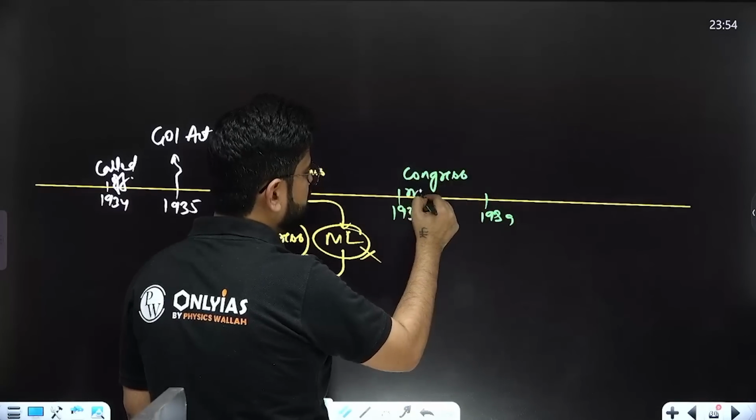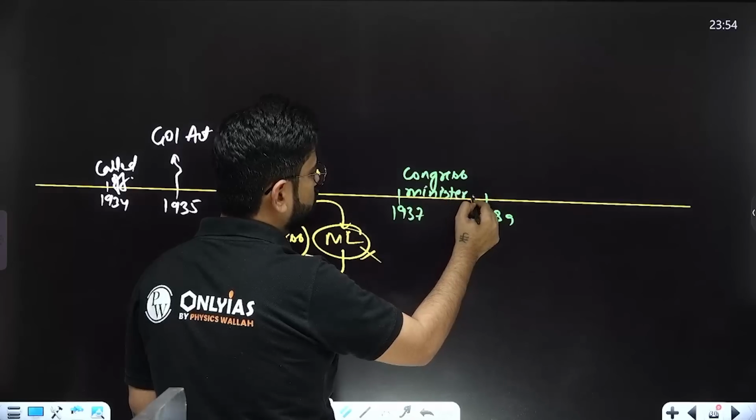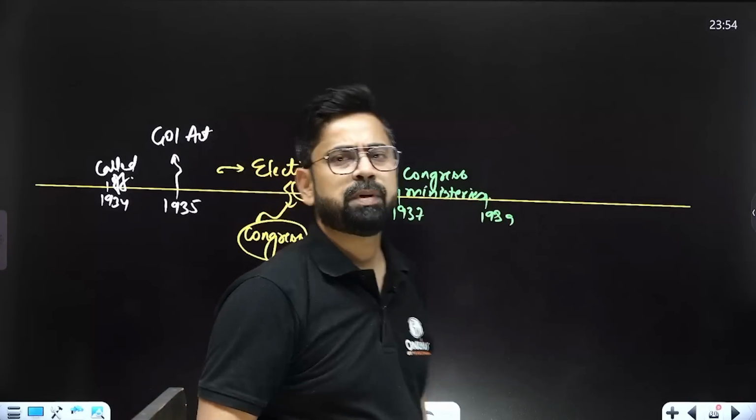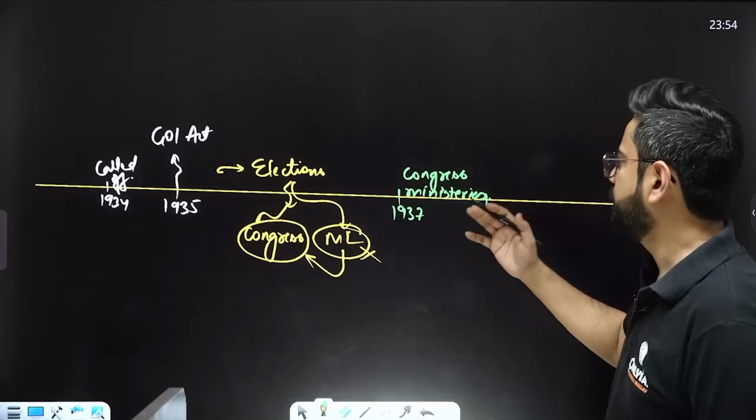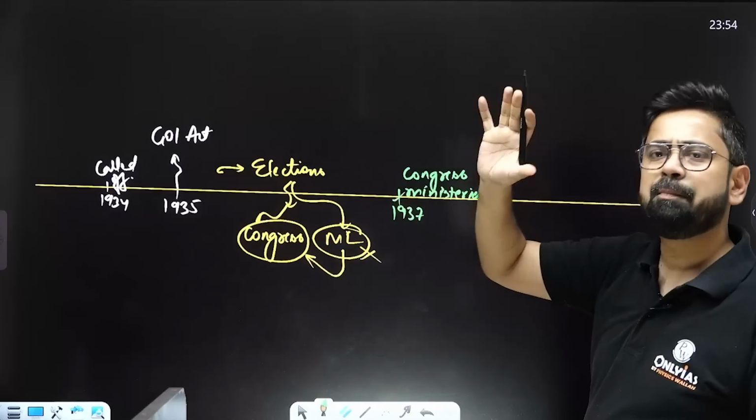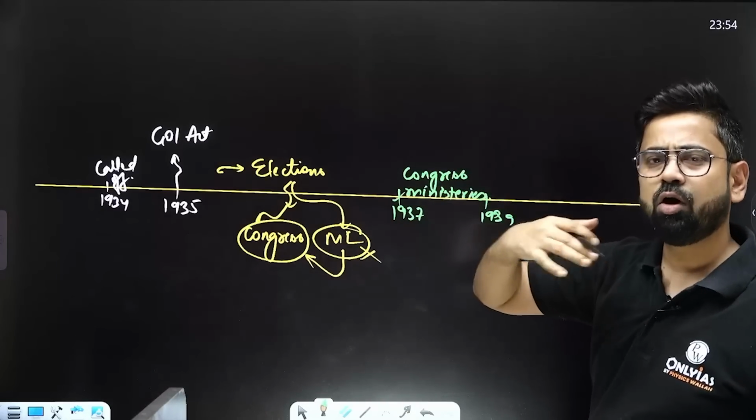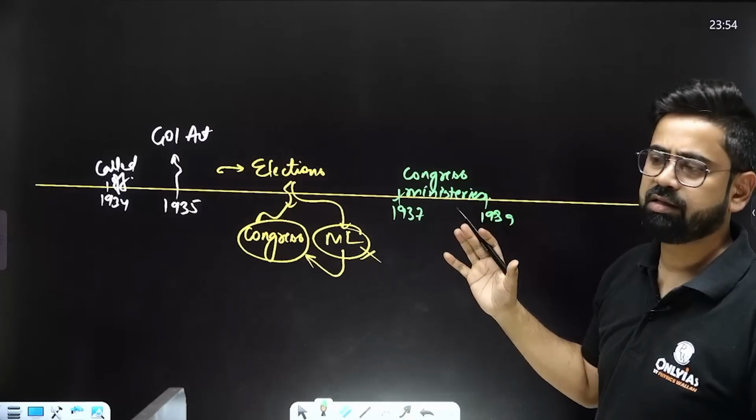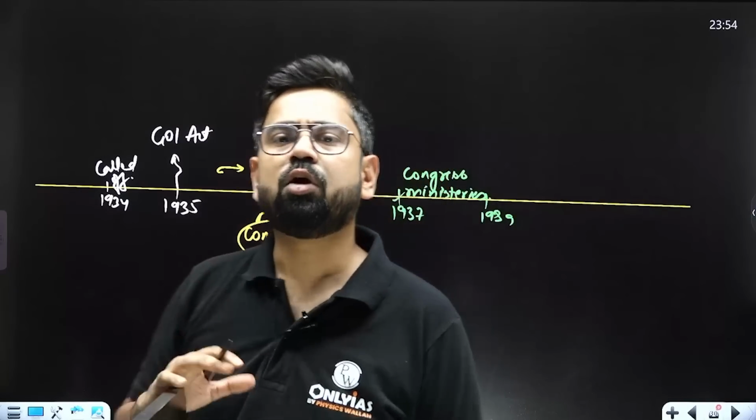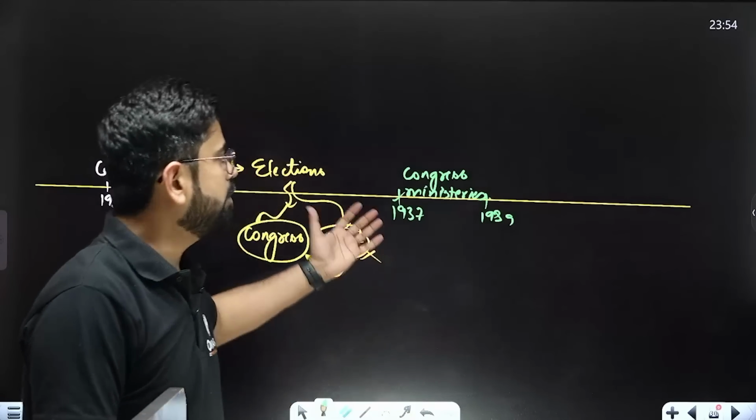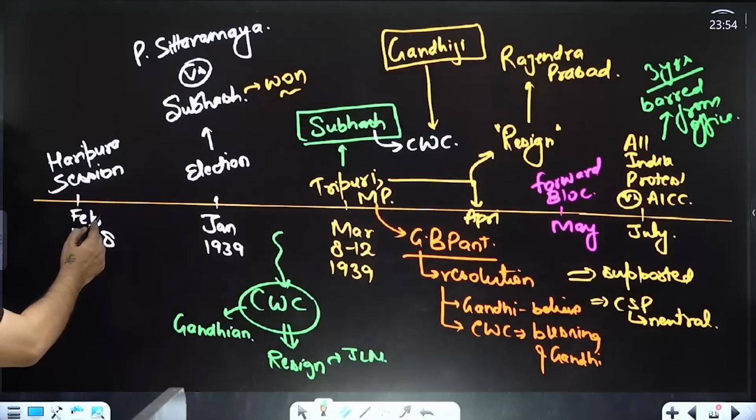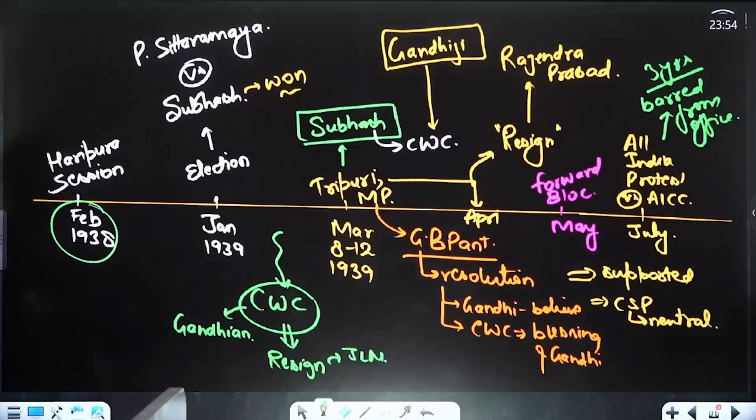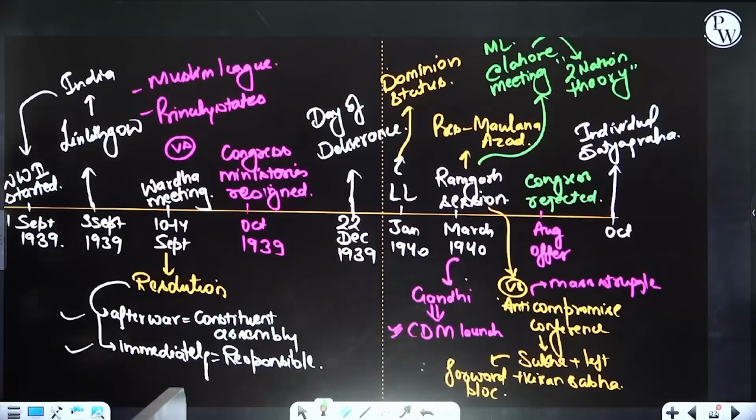Congress ministries were formed in almost all the provinces except Punjab, Bengal, and one more, I think Assam or maybe Sindh. I don't remember well, but Punjab and Bengal are the major ones. Otherwise, they formed governments everywhere. Meanwhile there was the Haripura session, where Subhash Chandra Bose was the president. Let's not go into this.